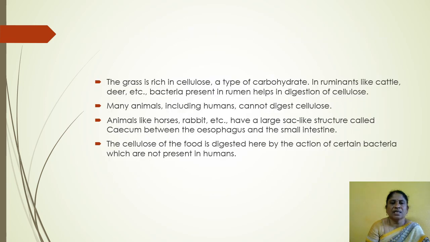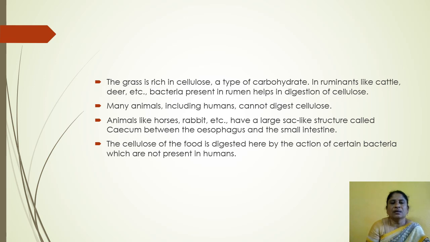The grass is rich in cellulose, a type of carbohydrate. In ruminants like cattle, deer, etc., bacteria present in the rumen help in the digestion of cellulose. Cellulose is a group of glucose molecules. It is not digested in the rumen by itself, so ruminants take the help of bacteria to digest cellulose.